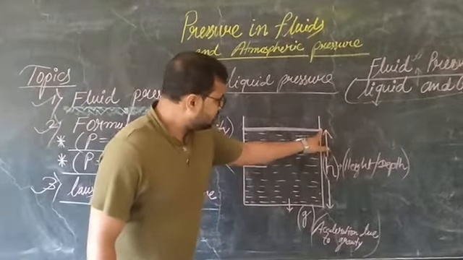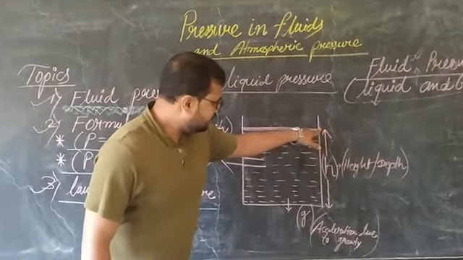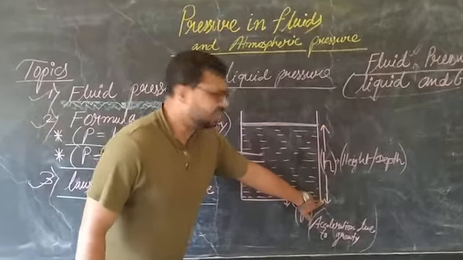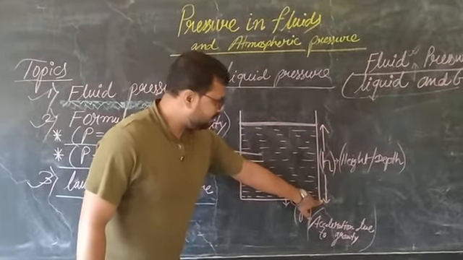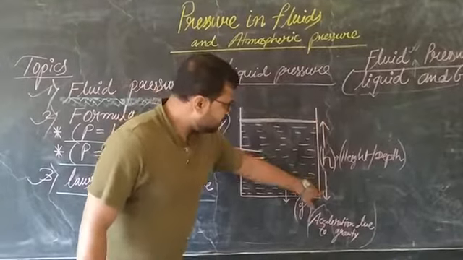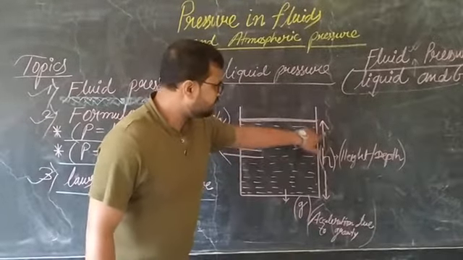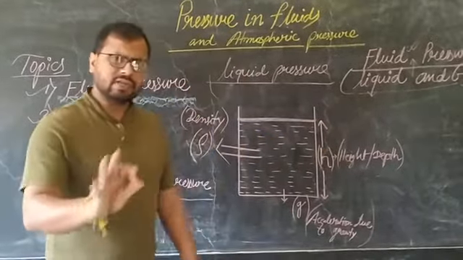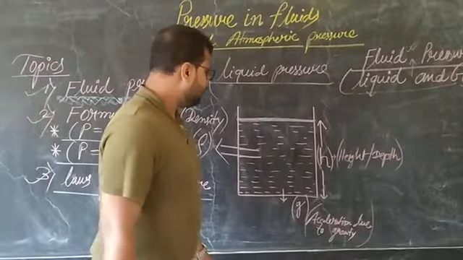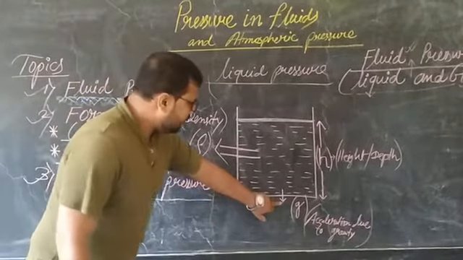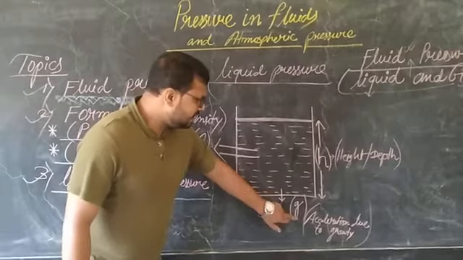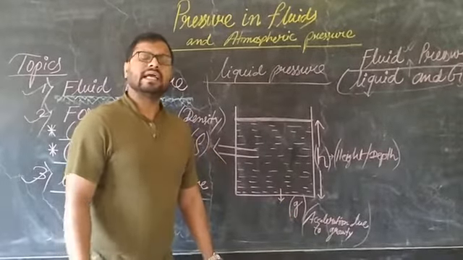From this top free surface till the end where the liquid is filled, this particular height is known as depth. Height or depth we can consider. This arrow is showing the acceleration due to gravity. Why am I mentioning this?